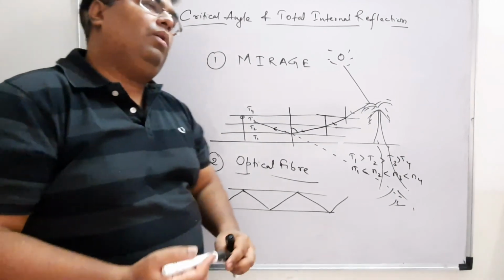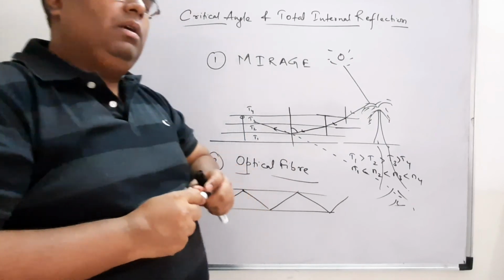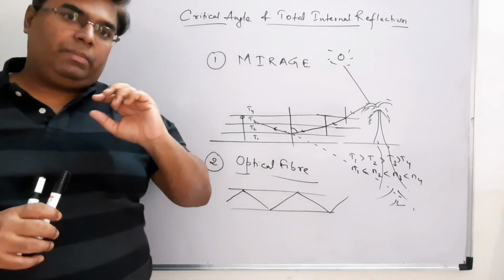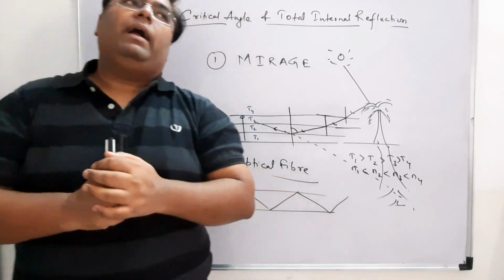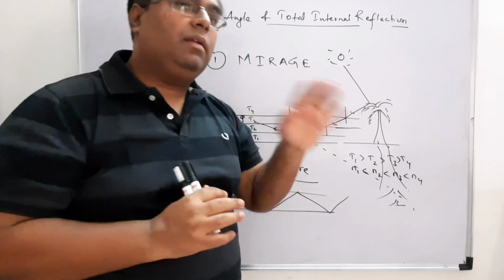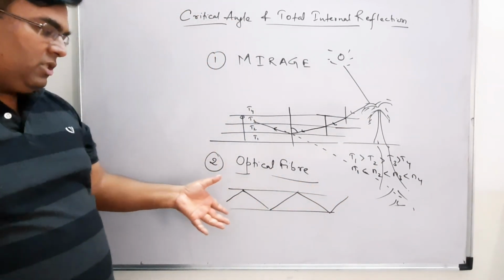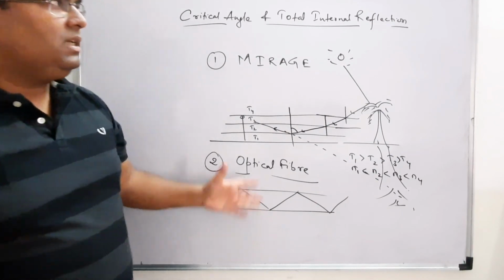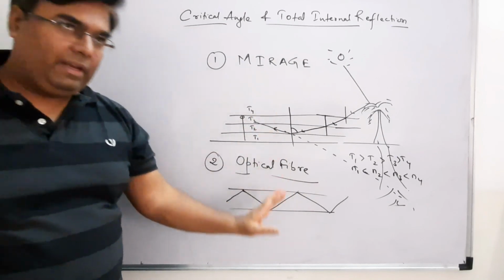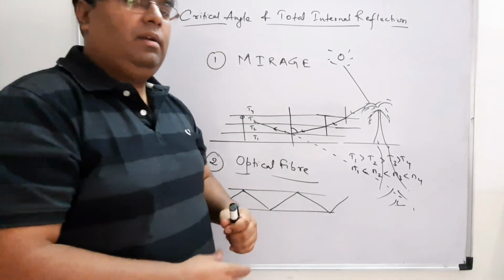Since I am saying without losing any energy, but there is a loss of some energy due to absorption of light by the material which this wire is made up of. Okay, but there is a very minimal loss of energy as compared to any other medium. Okay, so this optical fiber is also based on the phenomenon which is known as total internal reflection. So these two phenomena you can say are important with respect to total internal reflection.